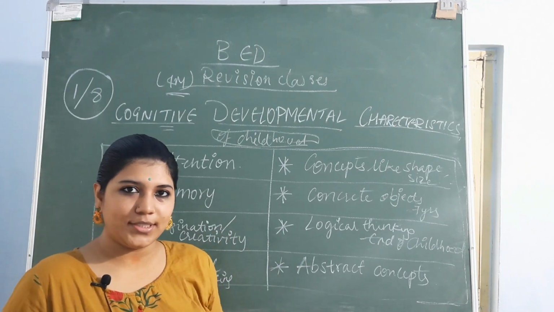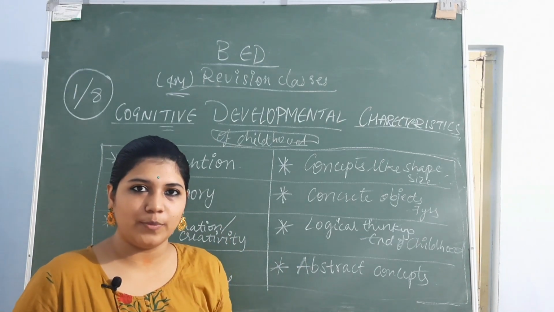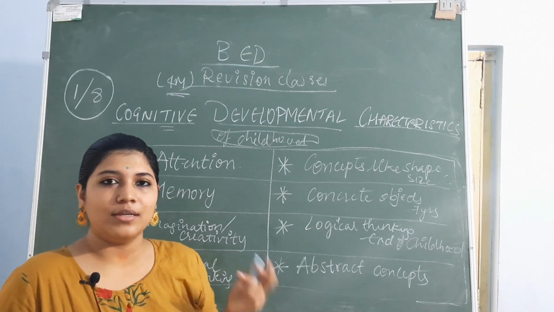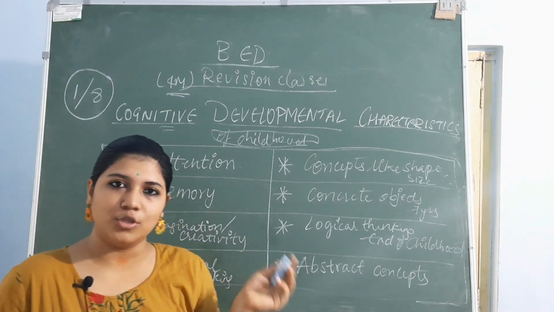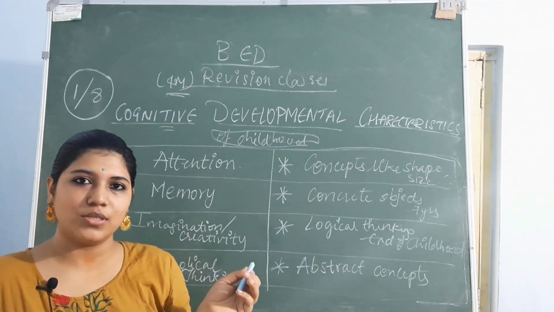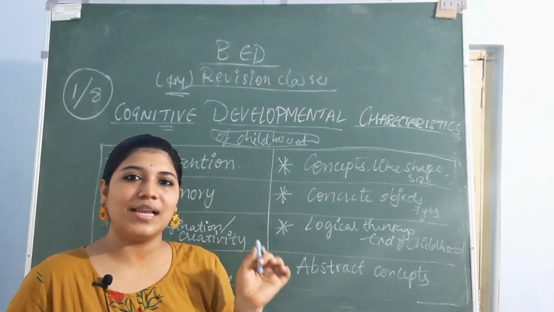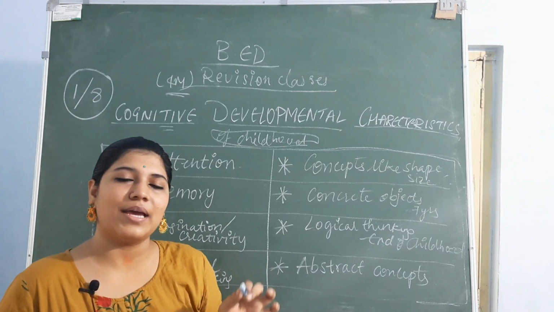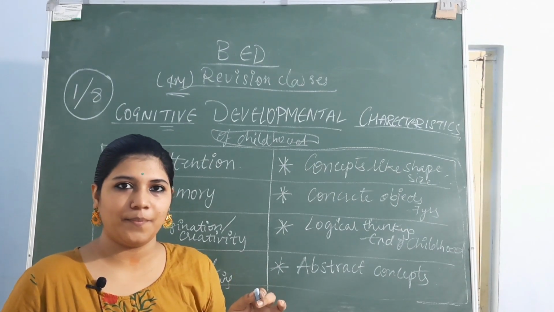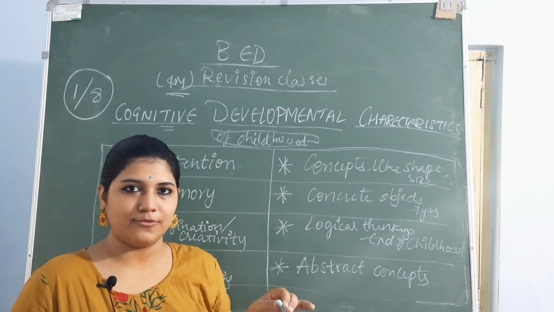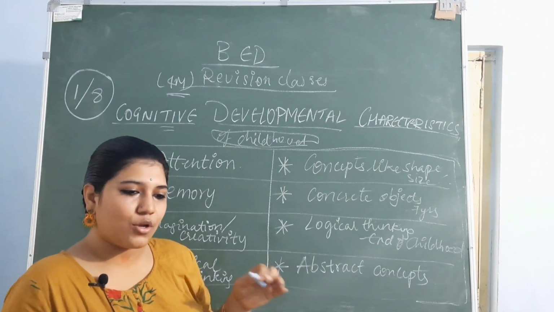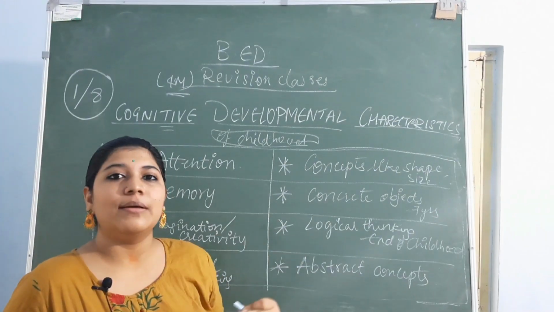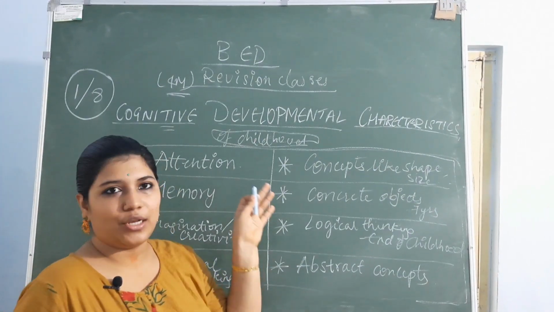We know the cognitive domain, psychomotor domain and affective domain. The cognitive domain talks about all the intellectual abilities like thinking, reasoning, imagination, creativity, this kind of stuff. So we are going to see that kind of developmental characteristics in childhood.